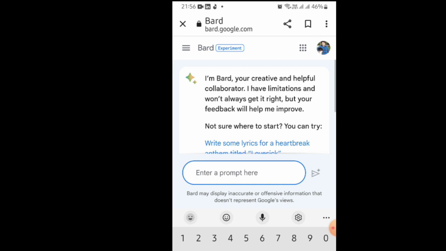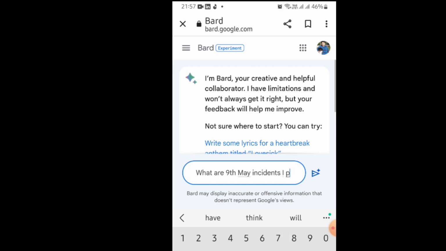So we are asking for the latest information from Google Bard about what happened on 9th of May. And if we write the same thing in ChatGPT, it would not be able to answer this because it has the dataset only until September 2021.